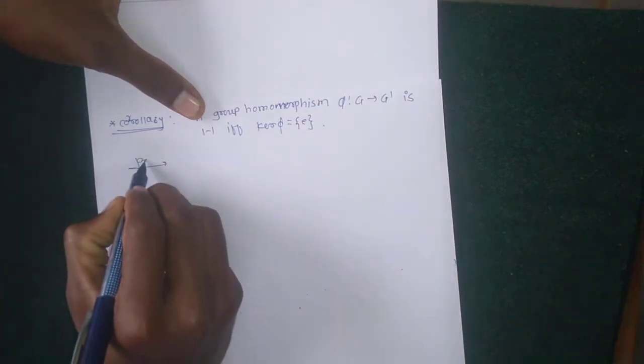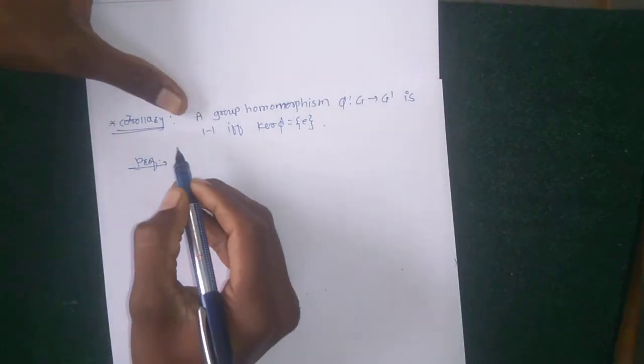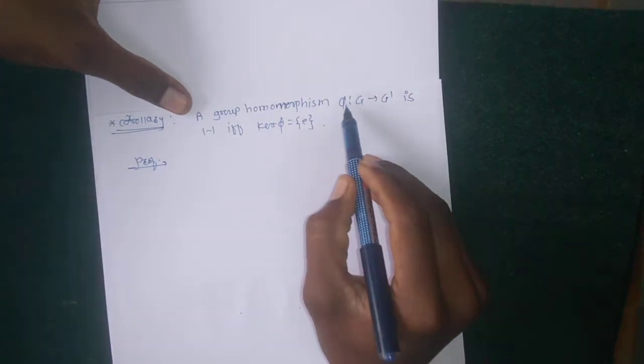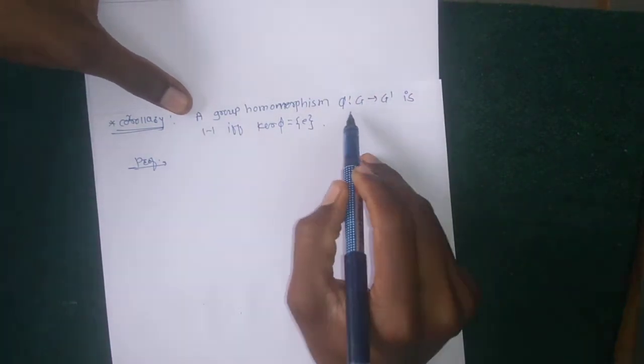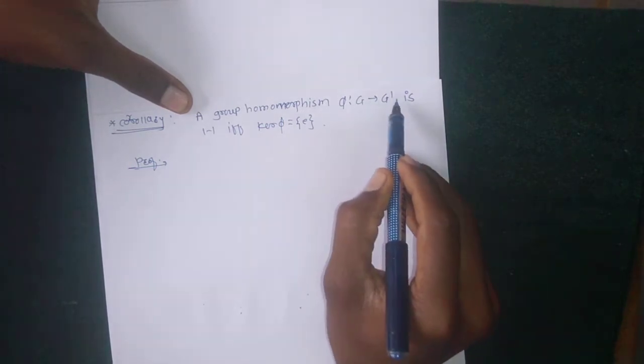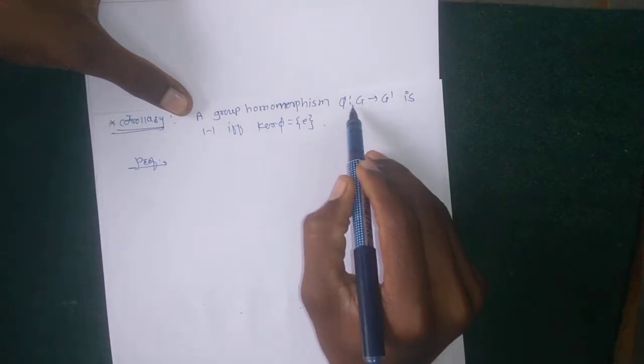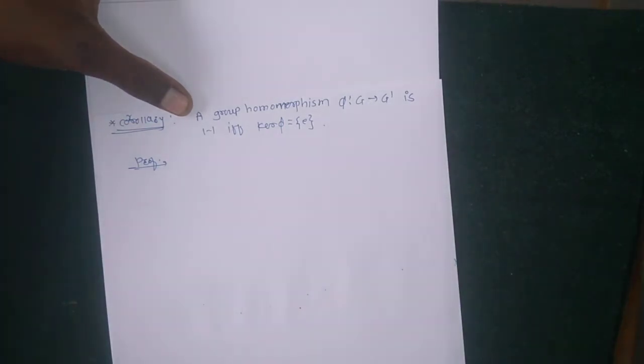Here, given that if and only if condition, the corollary says that given a function phi, where G and G dash are two groups, phi is one-one if and only if kernel phi contains only one element, and that is the identity element.